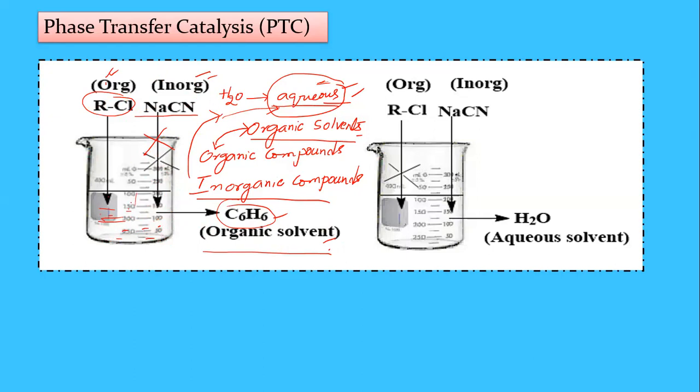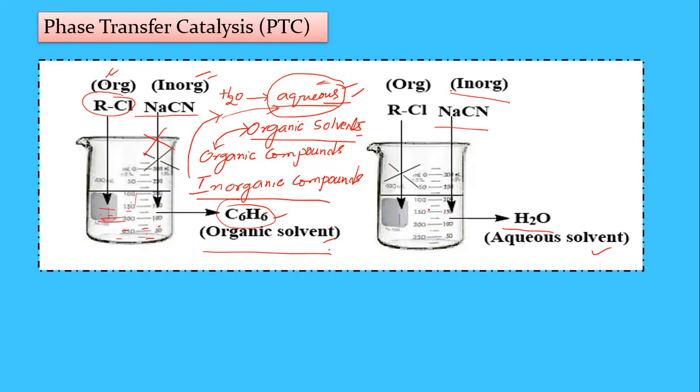So take another example. This beaker contains H2O, which is the aqueous solvent. This aqueous solvent generally dissolves inorganic compounds. So NaCN, sodium cyanide, is dissolved in this aqueous solvent.